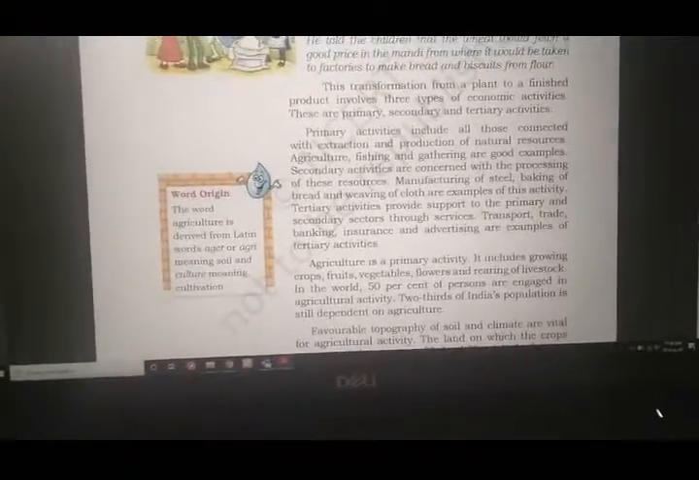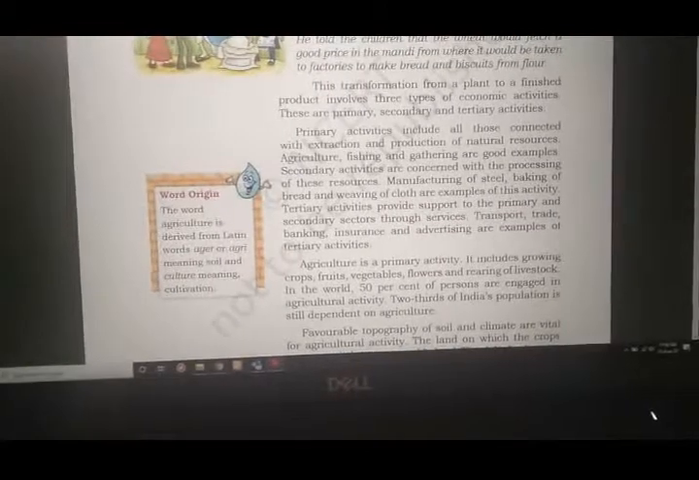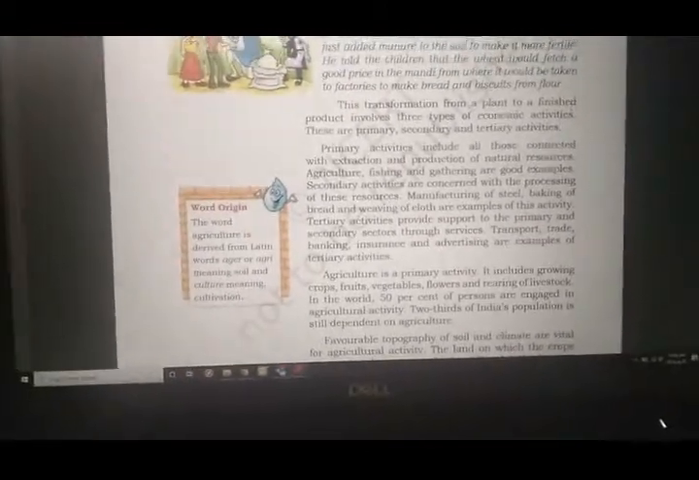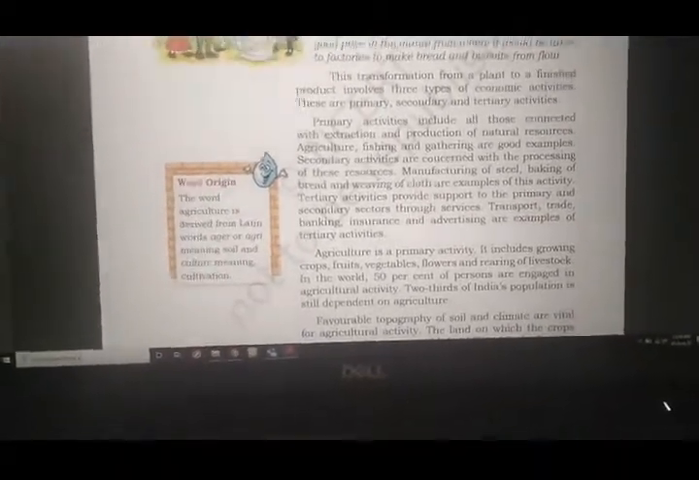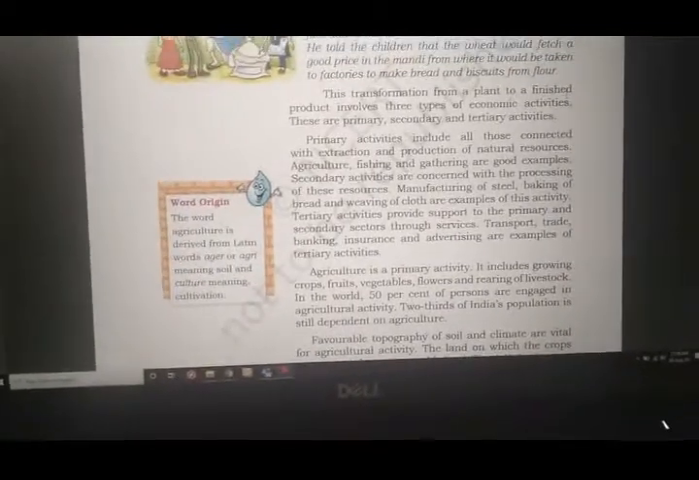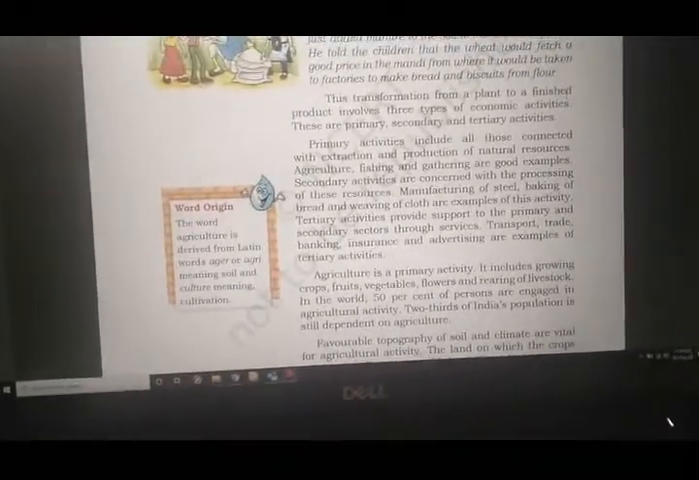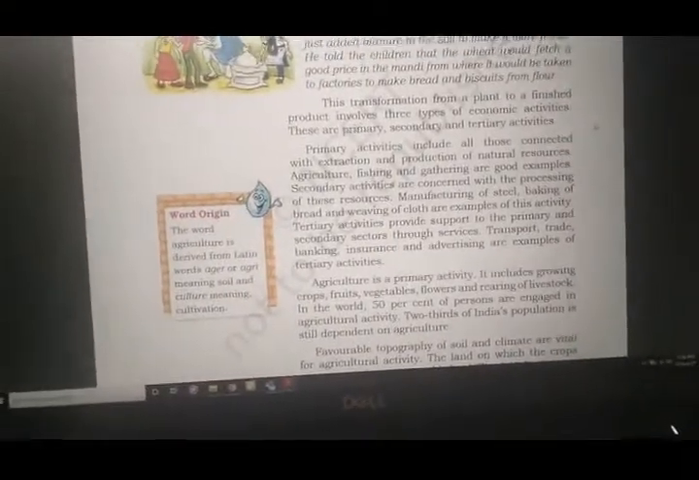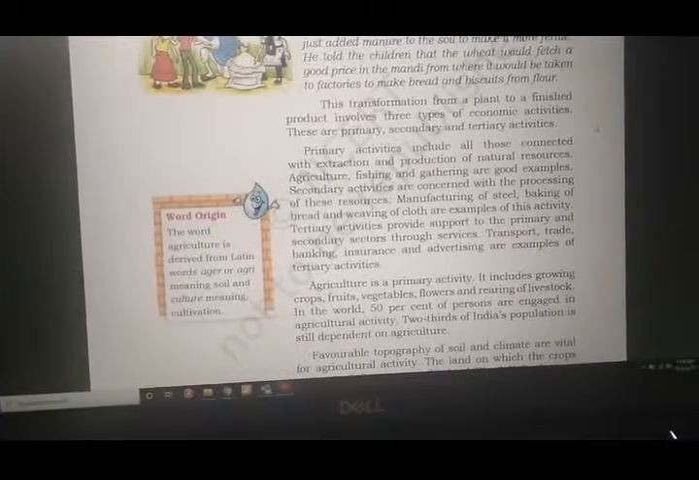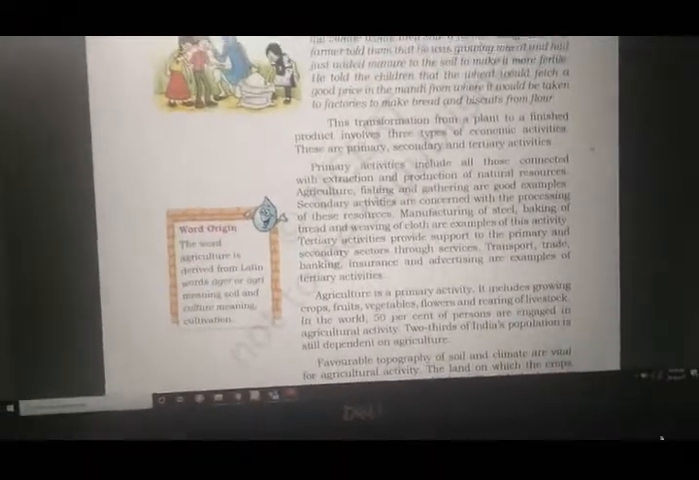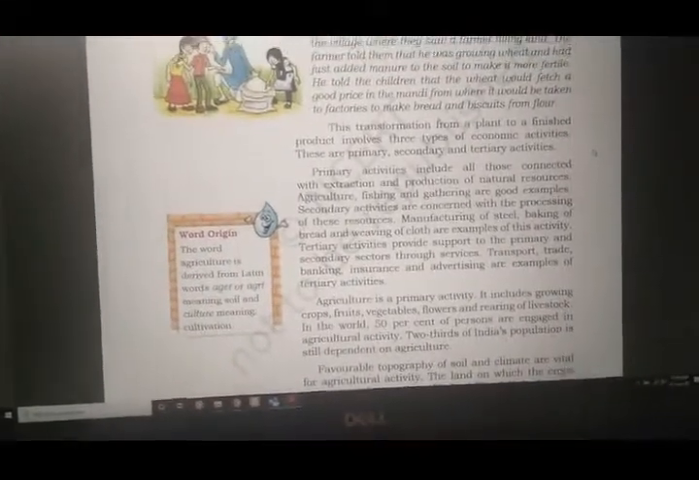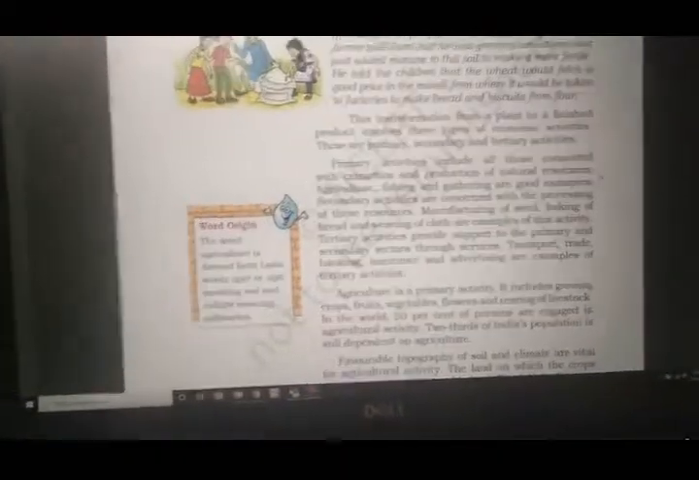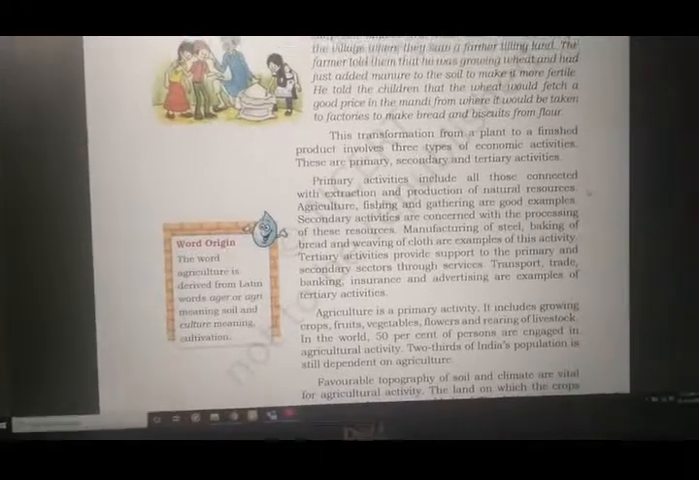Manufacturing of steel, baking of bread and weaving of clothes are the examples of this activity. So that means we are manufacturing something. This is secondary activity. Secondary activities are concerned with the processing of these resources. Now once you have extracted, once you have got the product, after that what will you do? The second step, that is the secondary activity. Now you have got the raw materials, but you cannot directly use the raw materials, right? We need to process it into something that can be used by us. So that is why secondary activities are concerned with the processing of these resources.